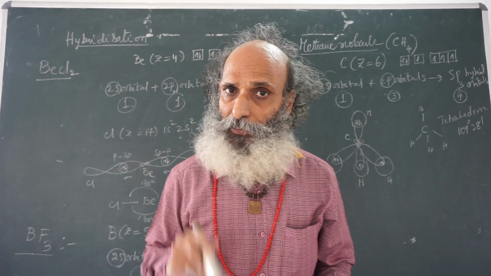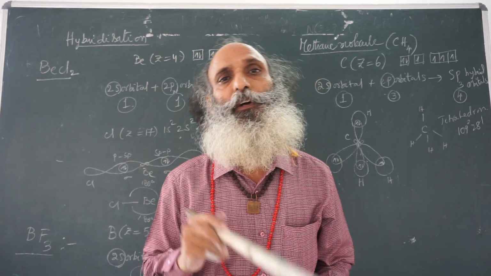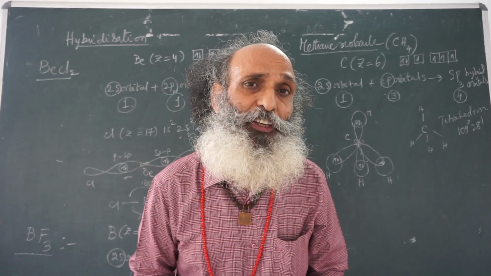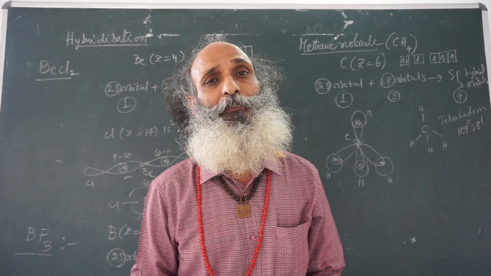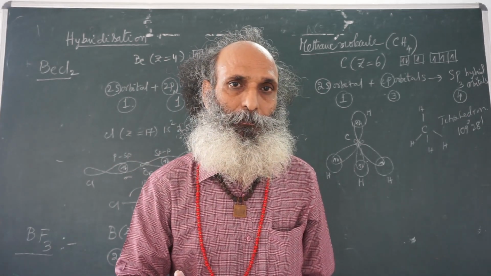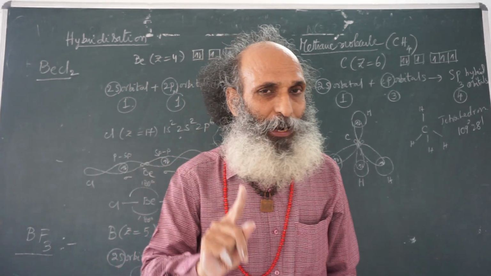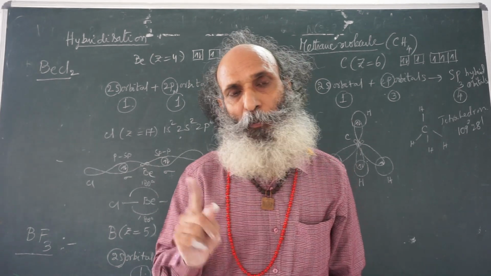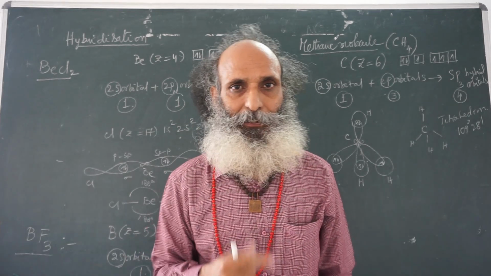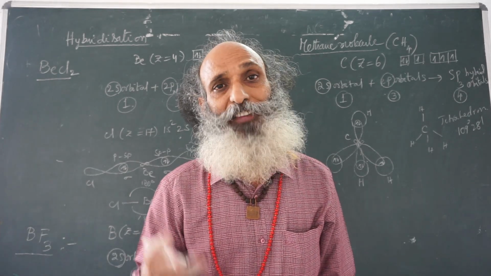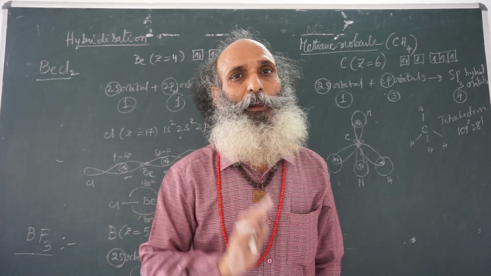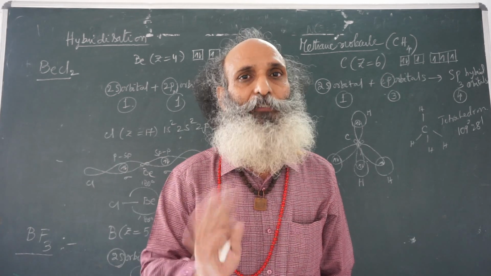So, hybridization is the redistribution of orbitals of different energies and shapes to produce the same number of identical hybrid orbitals. So, hybridization is a process. What type of process? It is a redistribution, intermingling, mixing up to produce an equal number of identical orbitals, removing the differences.